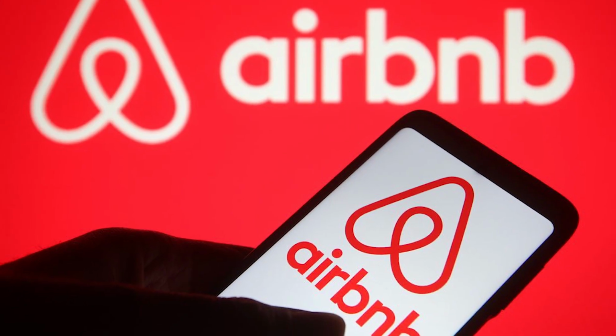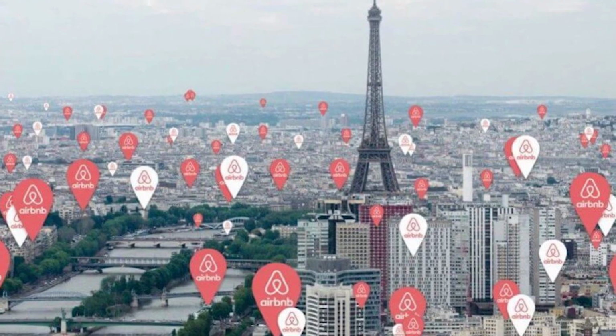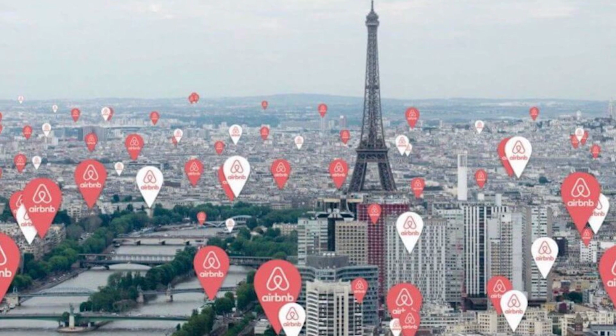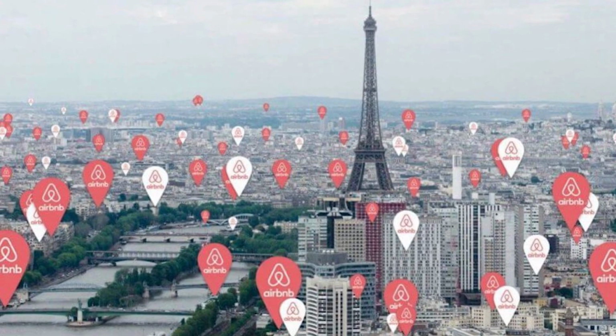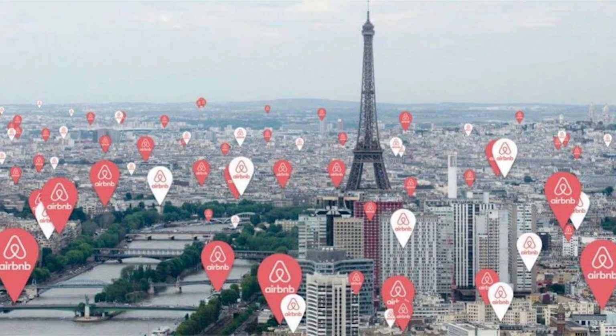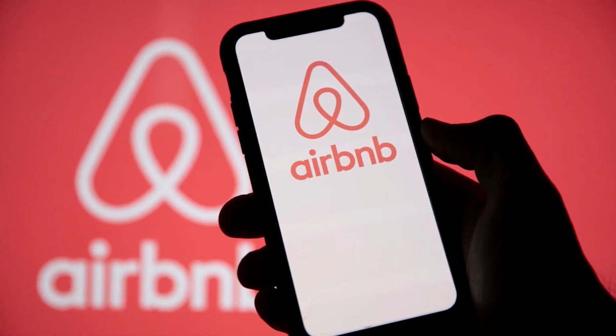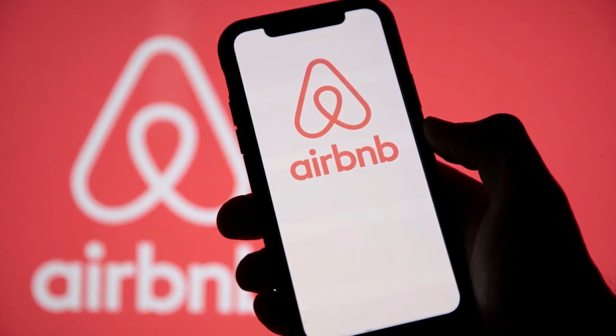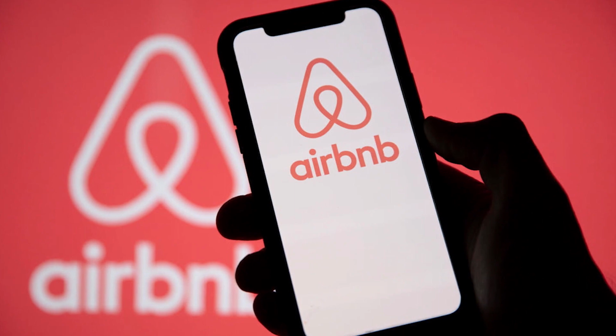Now, these are classic examples of businesses where the bigger they grow, the stronger their network moat grows. For example, in case of Airbnb, the more the number of travelers on the platform, the more attractive is the platform for house owners. And the more the number of house owners on the platform, the more attractive is the platform for travelers. So that moat gets stronger and stronger as the business grows. And the chances of this business getting attacked by competition is much less compared to other traditional businesses.